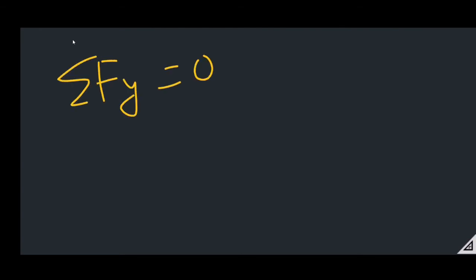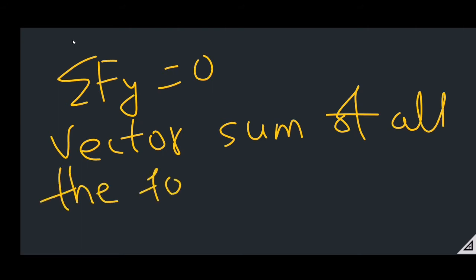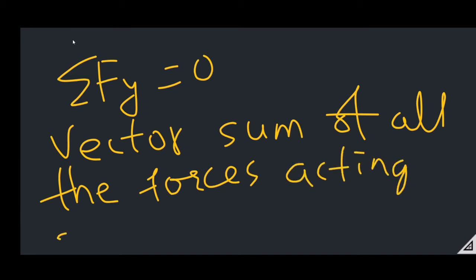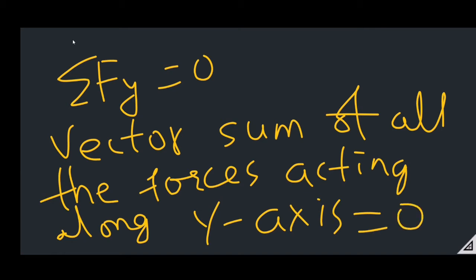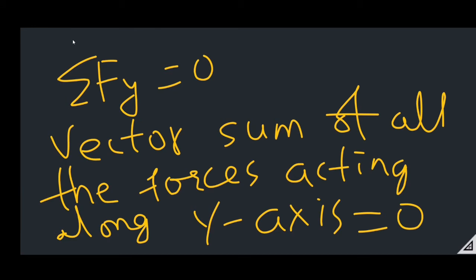It means the vector sum of all the forces acting along the y-axis also equals 0. So summation of Fx equals 0 means the vector sum of all the forces acting along the x-axis is 0, and summation of Fy equals 0 means the vector sum of all the forces acting along the y-axis equals 0.